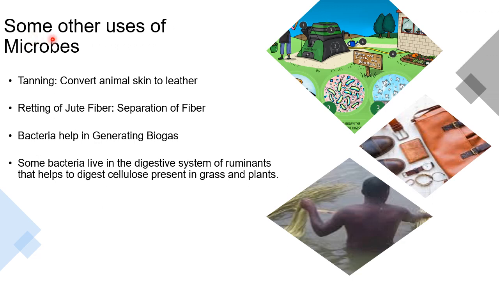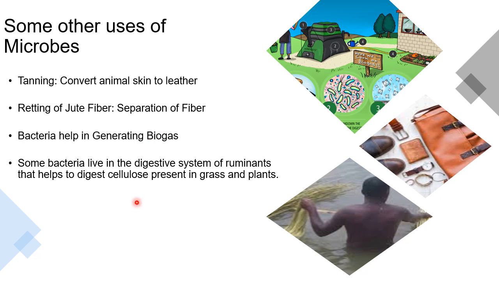Let's learn some other uses of microbes. Microbes are also used in the process of tanning. What is tanning? It is a process to convert the animal skin into leather, and this is done with the help of a bacteria. It is also helpful in the retting of jute. That is, in the jute industry, separation of fibers is done by the action of bacteria, and this process is called retting of fibers, or retting of jute fiber.